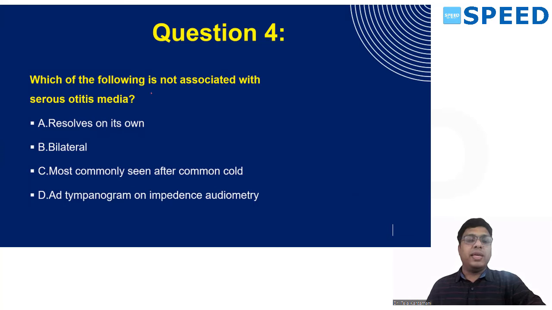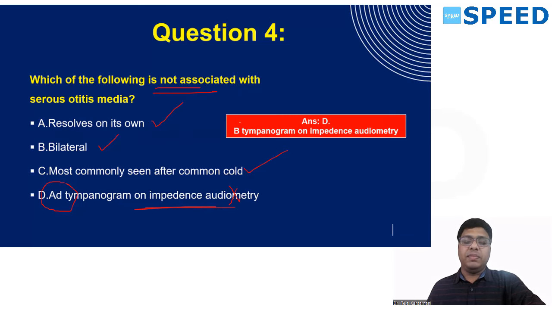Which of the following is not associated with serous otitis media? It resolves on its own. Yes. It is a bilateral condition. Yes. Most commonly seen after a cold. Yes. But an AD type of graph on impedance audiometry is wrong. A B type of impedance audiometry graph is seen in patients with serous otitis media.